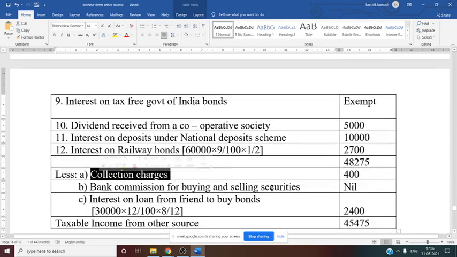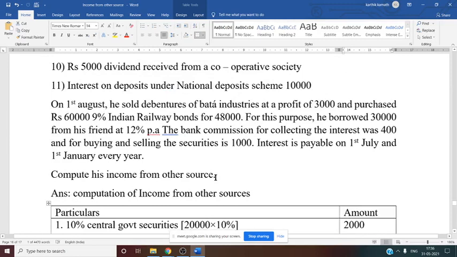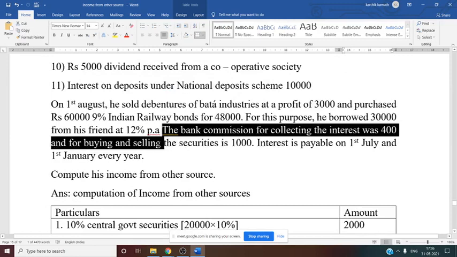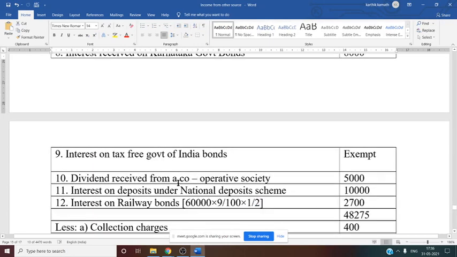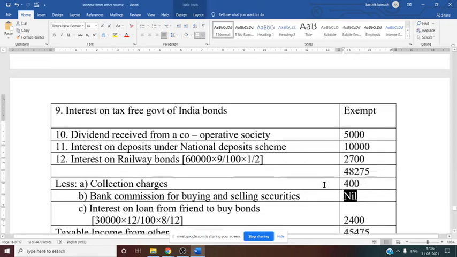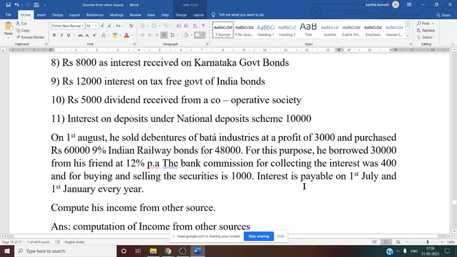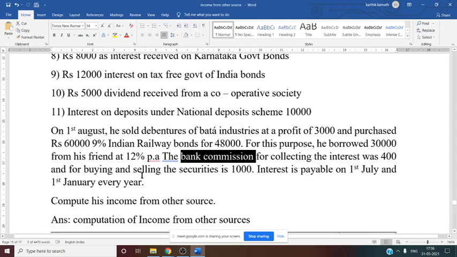First is collection charges. So collection charges for realizing the interest on securities, that is given in the adjustment. If you see, it is mentioned bank commission for collecting the interest was 400 rupees. So 400 we have considered here. Yes, you can deduct. Then bank commission for buying and selling the securities. So now what we have to do, buying and selling of security is not deductible. That is why nil. That is why I told earlier, this we have to see. Buying and selling of security is not deductible. Bank commission is deductible. Interest on loan is deductible.